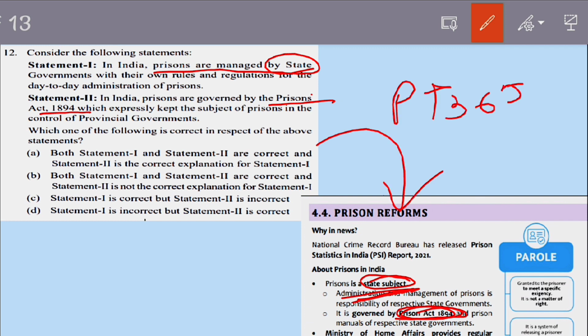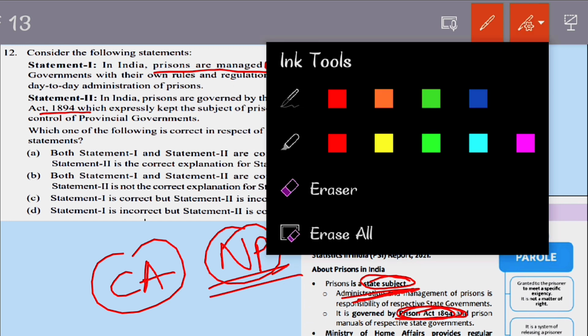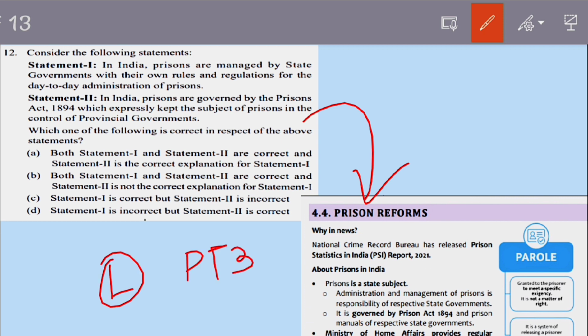That has to be your one-stop solution for current affairs. You don't need to cover newspapers and so on. I'll discuss why I'm saying that. You can see this is the first page of the topic in PT 365, so you will get the answer in the starting page itself. So you don't have to hunt for resources. Just follow the basic resources, that is Lakshmikant and PT 365. How to do it, we'll discuss later after this part.